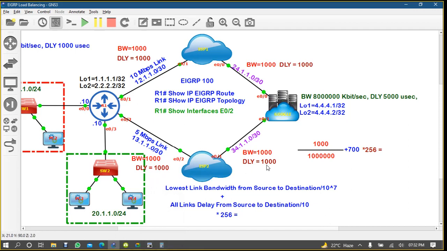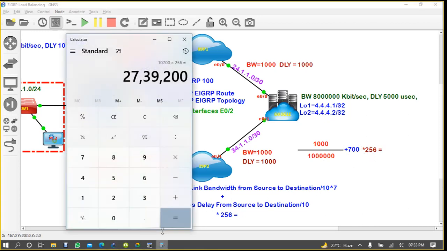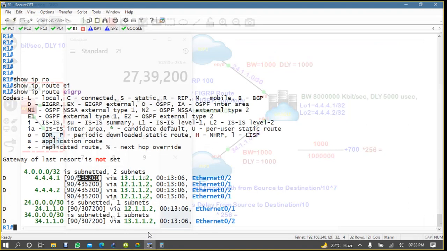Delay is also 1000. So 1000, 1000, 2000, and 5000, so 7000 divided by 10 is 700. Multiply by 256: 2739200.